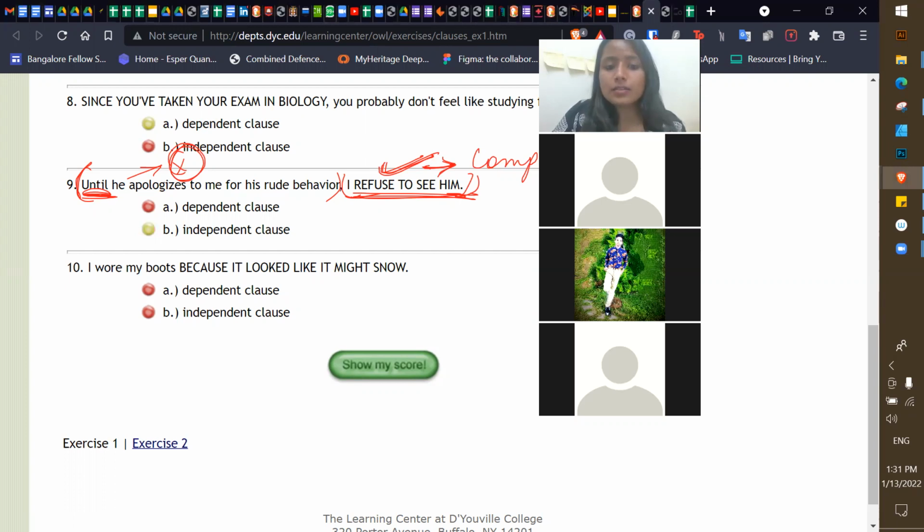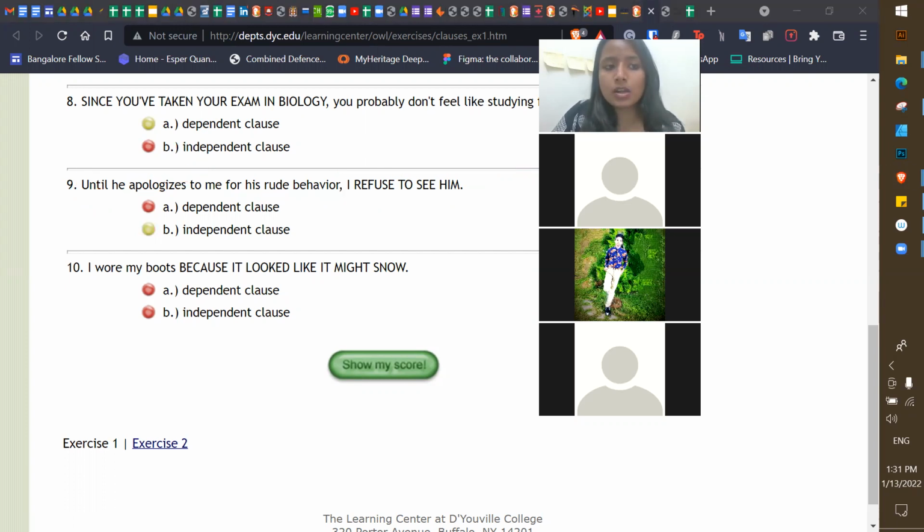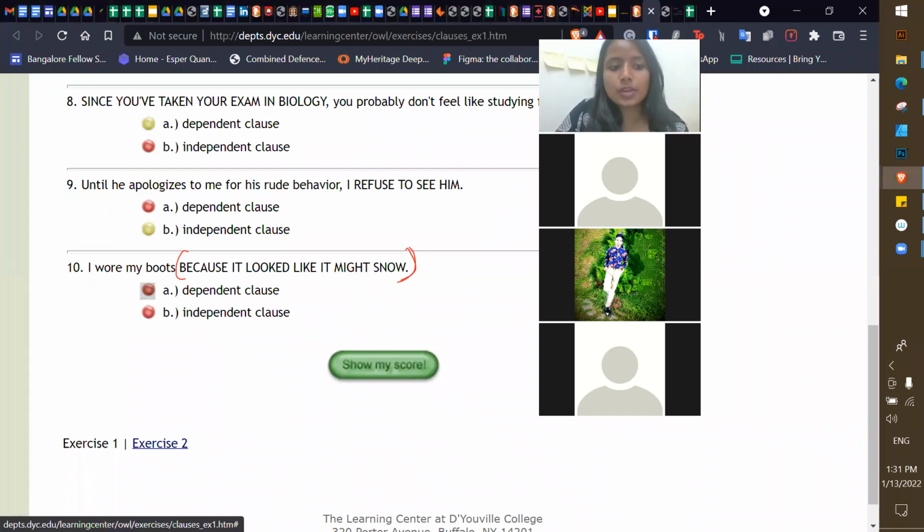Last one. Aisha, come on. Yes, ma'am. Yeah, Aisha and Asfiya. Ma'am, it looked like it might be a dependent clause. Dependent clause. It is a dependent clause because it is an incomplete sentence.